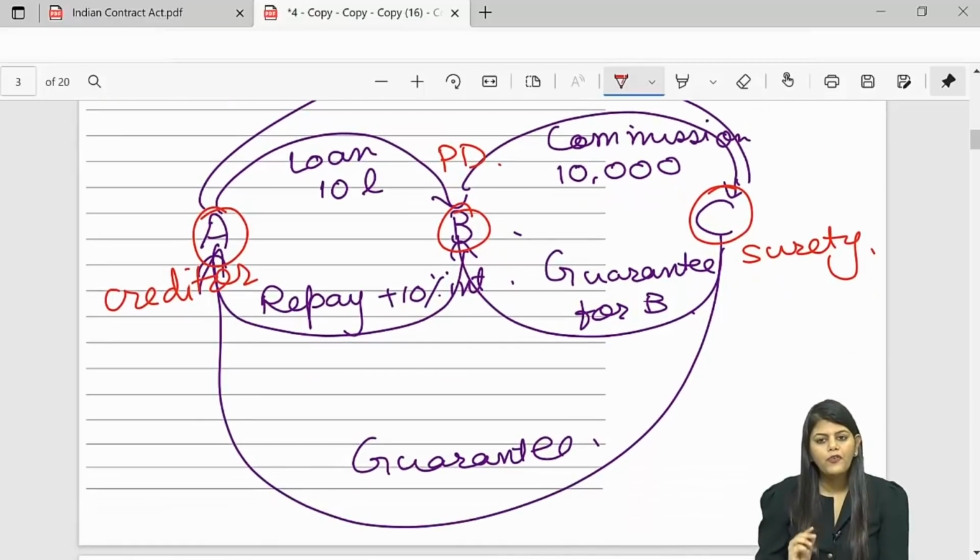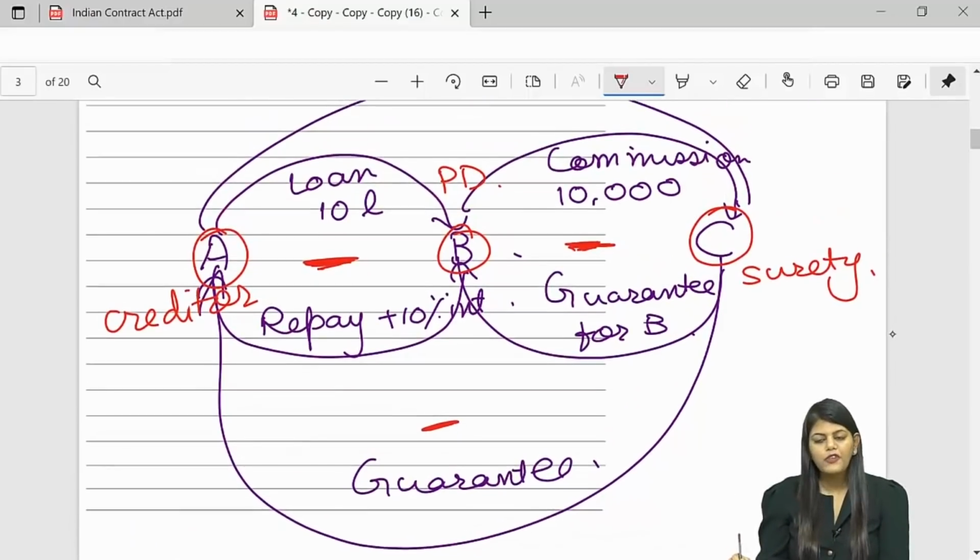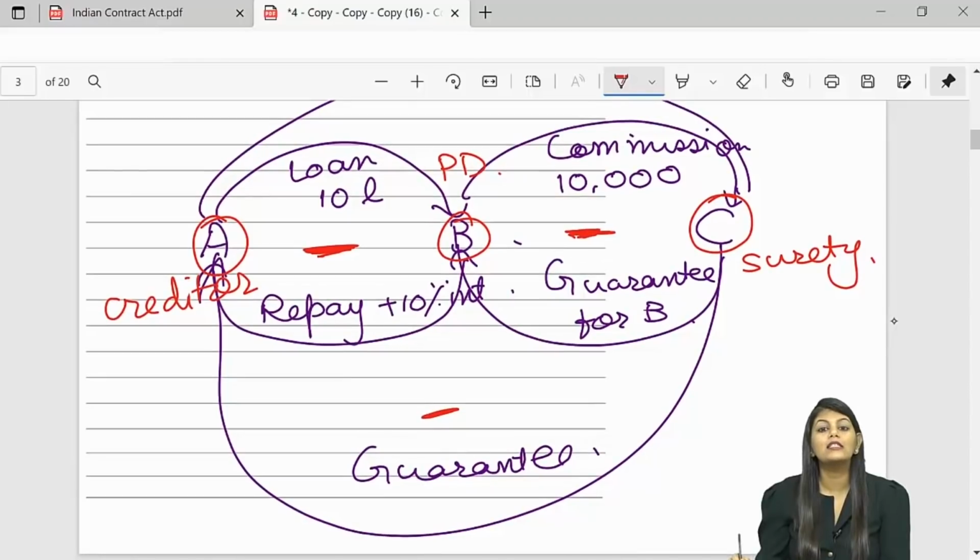Right? Now, if you notice, there are 3 parties. How many contracts can you see? 3. One is between A and B, other is between B and C, and the third one is between A and C. The actual contract of guarantee is not between A and B or B and C. Actual contract of guarantee is between A and C. Between A and B, it's just a loan contract. Between B and C, it's just a commission contract.